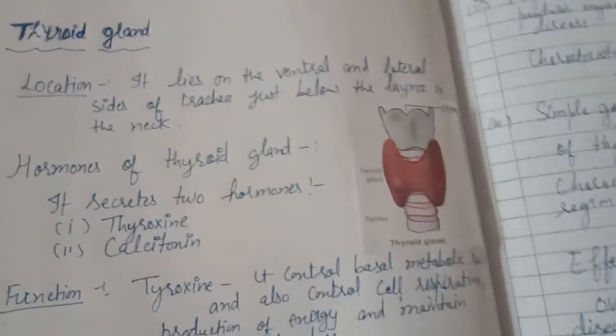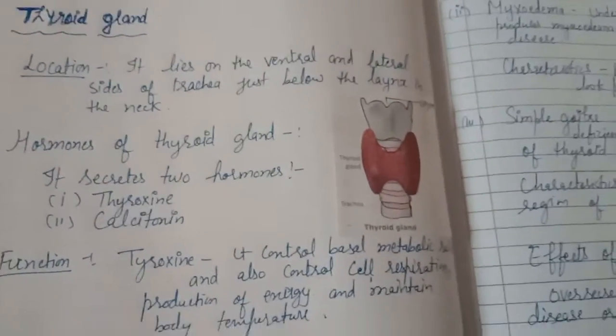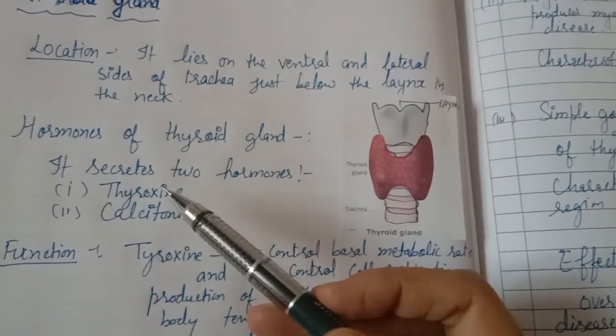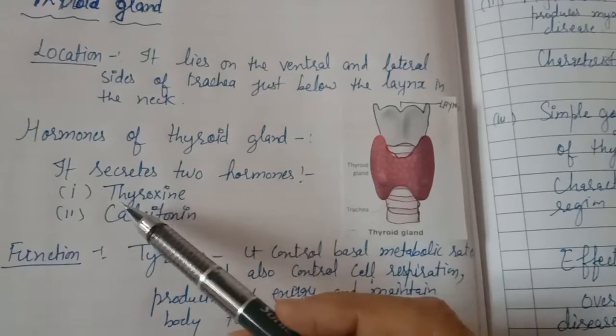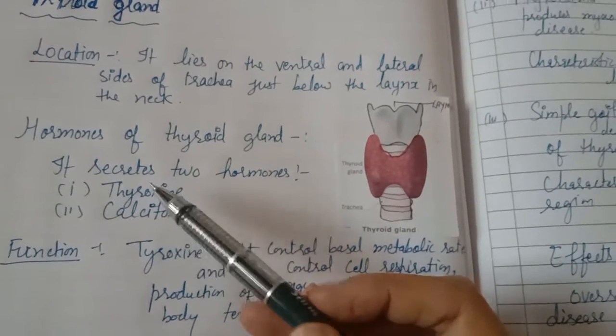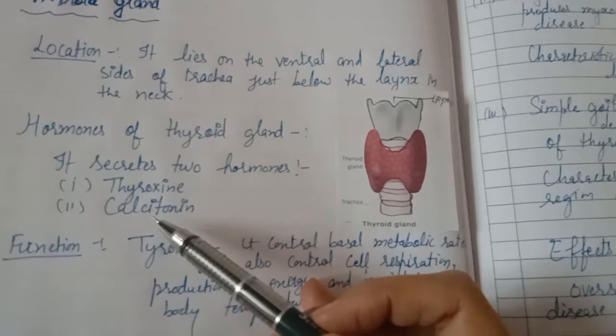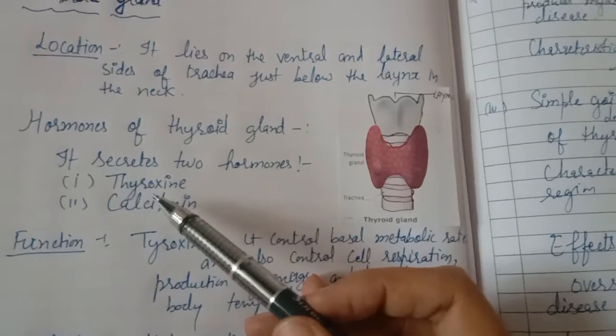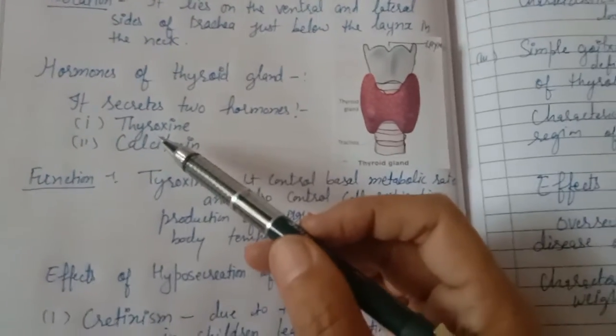The hormones secreted by the thyroid gland are mainly two hormones. One is the thyroxine hormone, the other is the calcitonin hormone. Calcitonin is not in our syllabus, so we are going to discuss the thyroxine hormone and its functions.